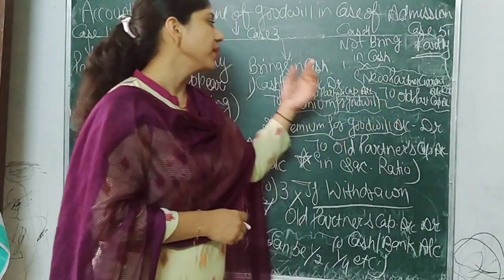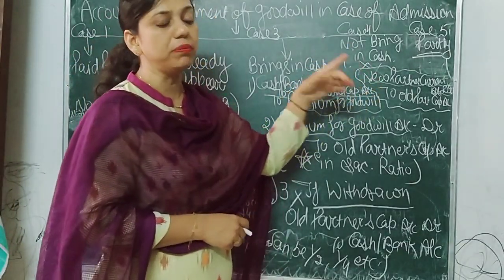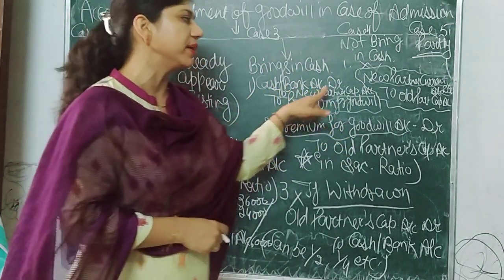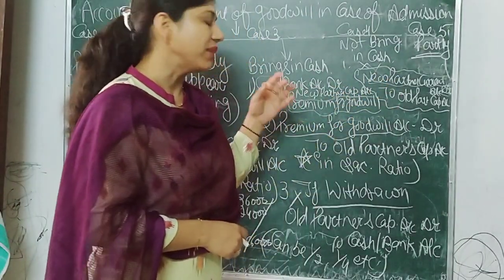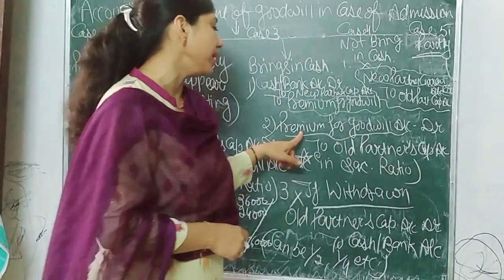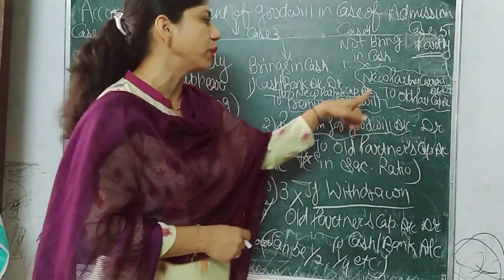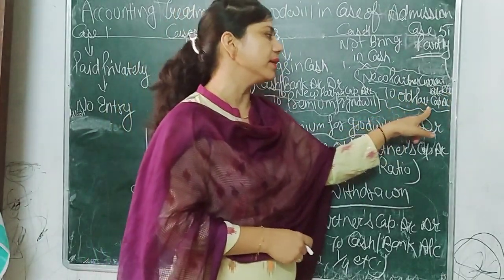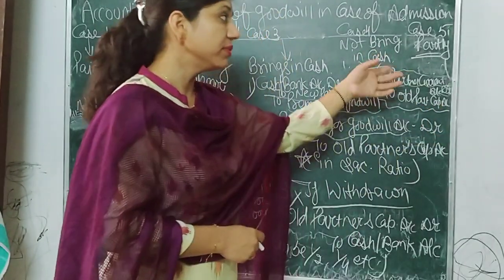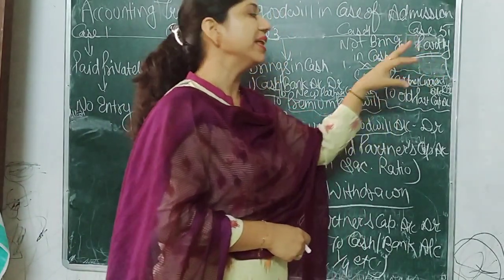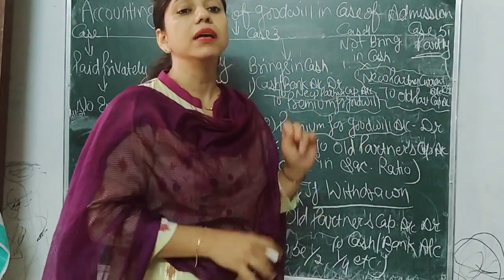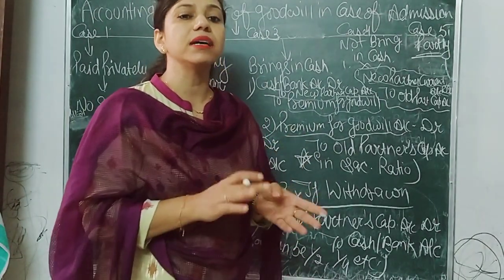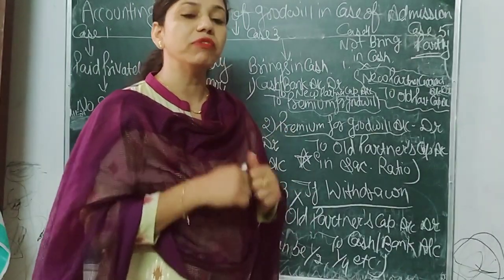Again I am repeating. When he brings capital in cash only, because he does not bring goodwill in cash, cash or bank account debit to new partner's capital account. And when this goodwill is being distributed, in place of premium for goodwill, we write new partner's current account debit to old partners' capital accounts. There is a fifth case also, when some share of goodwill is brought in cash by the new partner and some is not. Then what will we do?